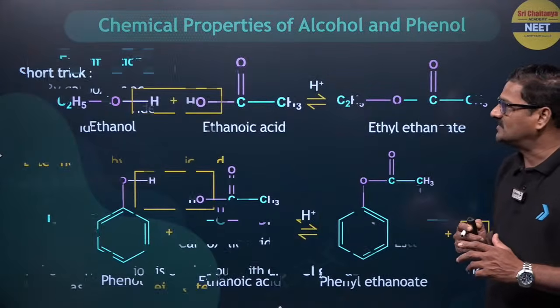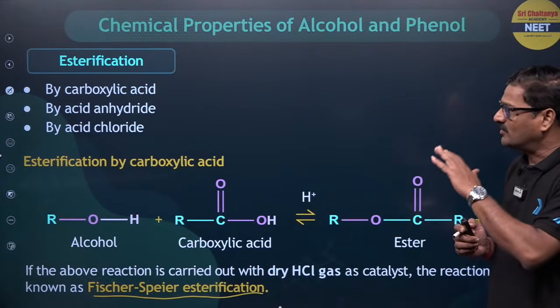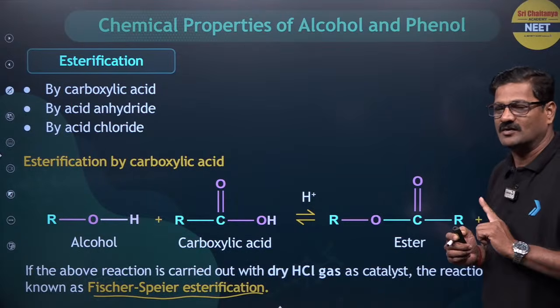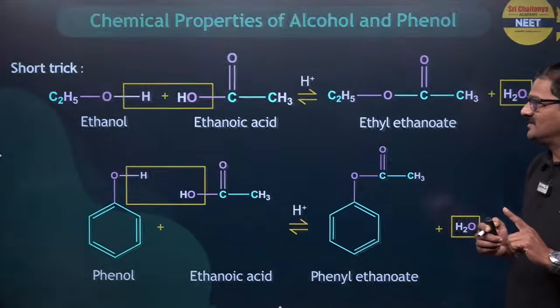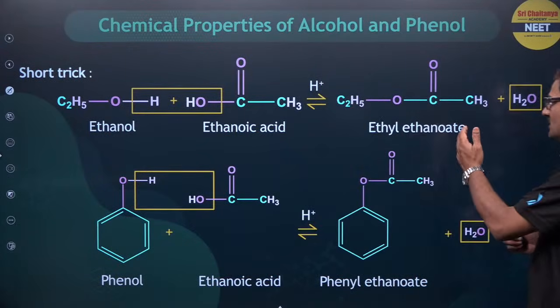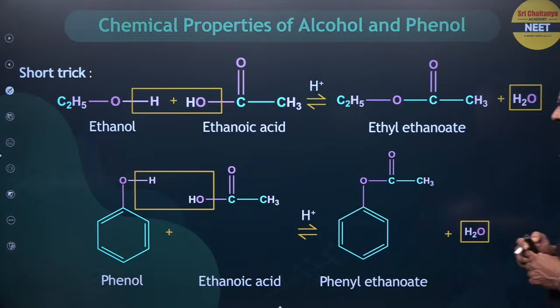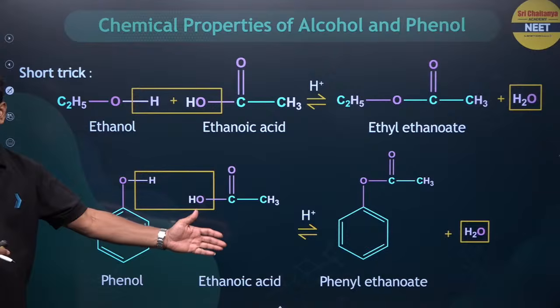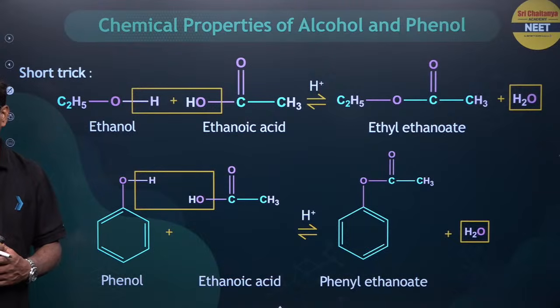So you can see here, carboxylic acid, acid anhydride and acid chloride are going to react with alcohol in the presence of an acid. So ethanol and ethanoic acid, you are going to get ethyl ethanoate, and phenol and ethanoic acid is going to give phenyl ethanoate. These are all esters, right?